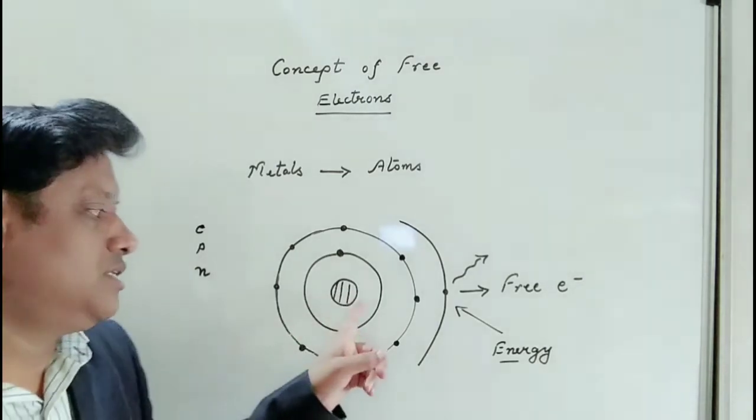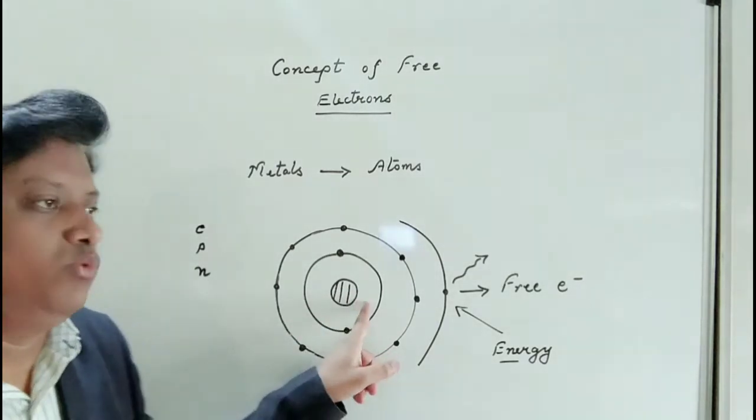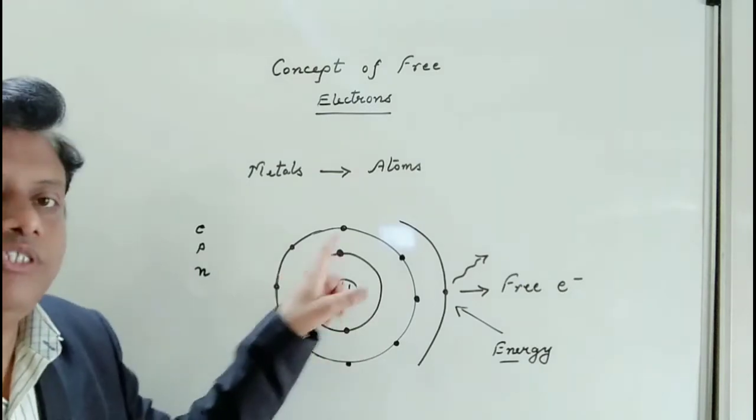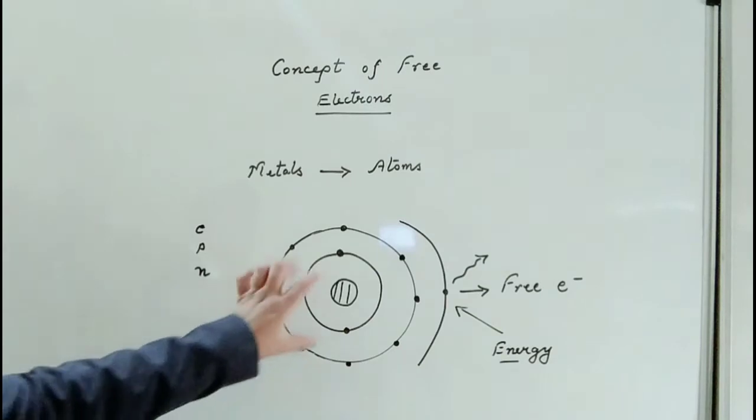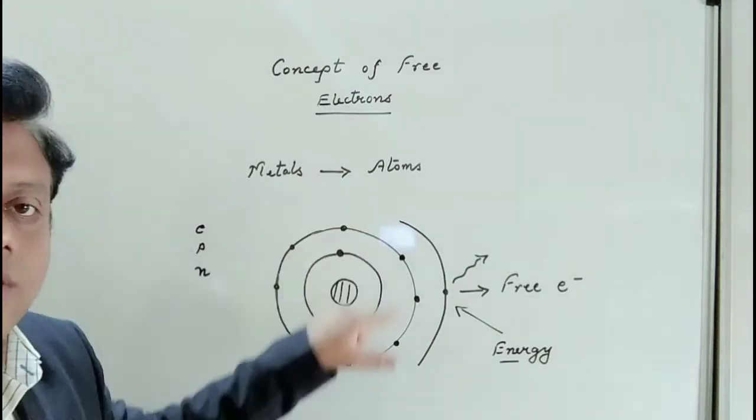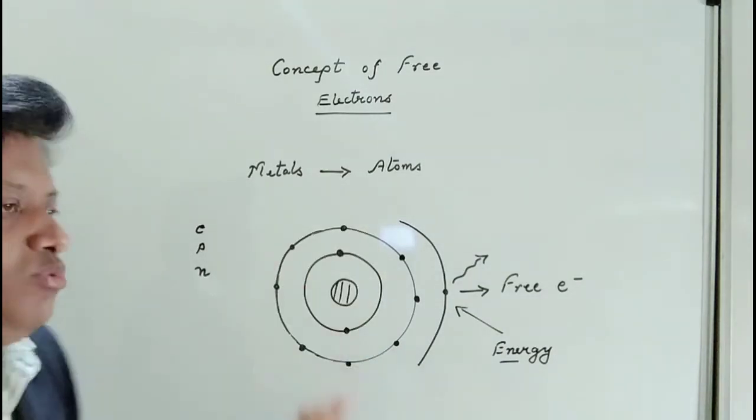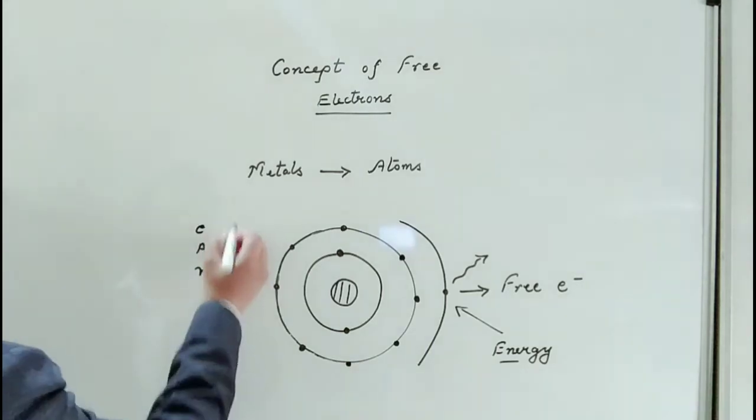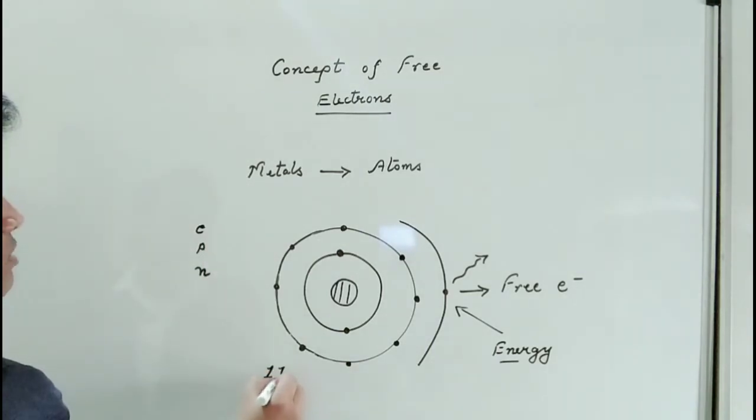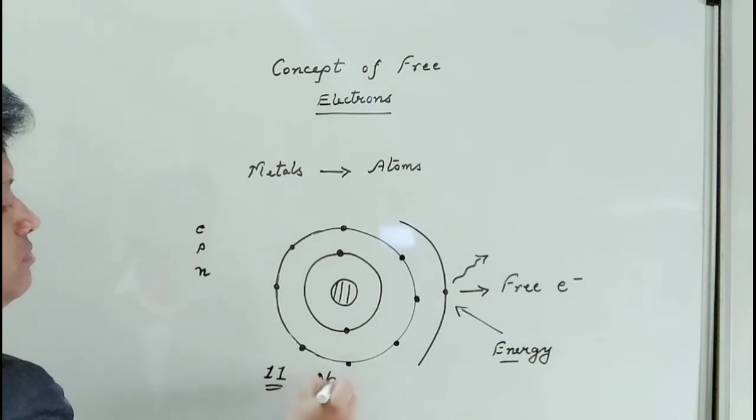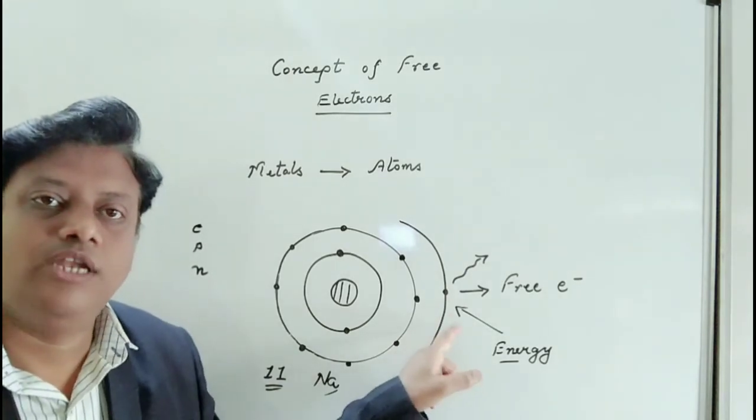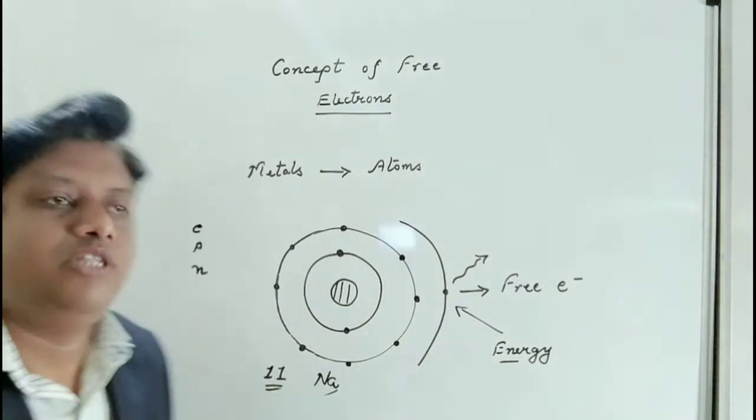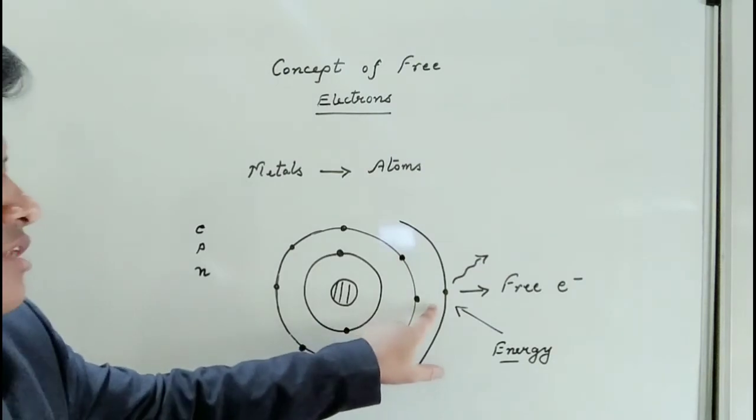Now suppose that this is the nucleus of the atom, and outside the nucleus, in different shells, the electrons are revolving. From the knowledge of chemistry we know that the first shell contains 2 electrons, the second shell contains 8 electrons. Suppose it's an atom whose atomic number is 11, like sodium. It will contain in all 11 electrons, and one will be found in the outermost shell, and that outermost electron is free to move anywhere.